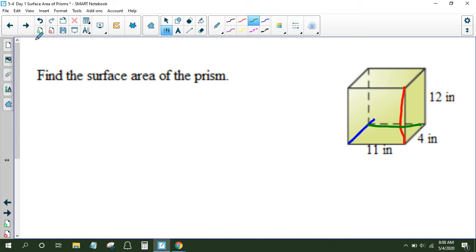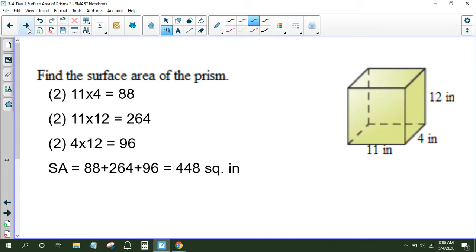All right, so how would we go about finding the surface area? Well, the surface area is just the area of all of the faces and the bases summed together. So for example, we have an 11 by 4 face. That's this one.